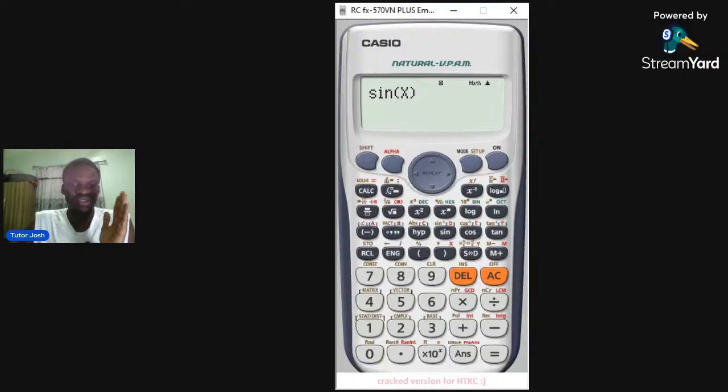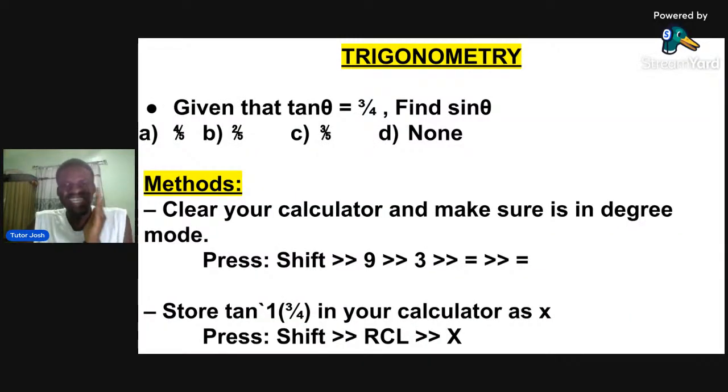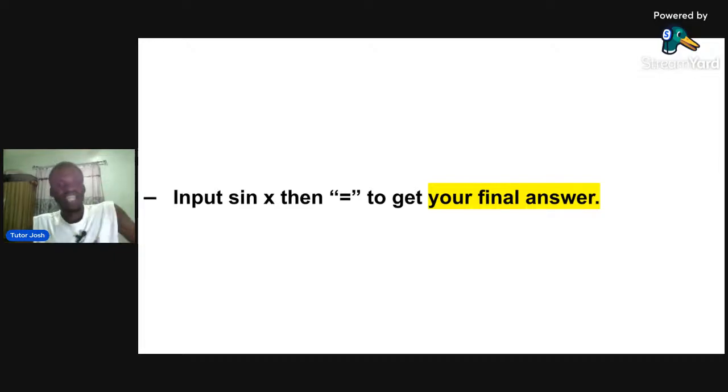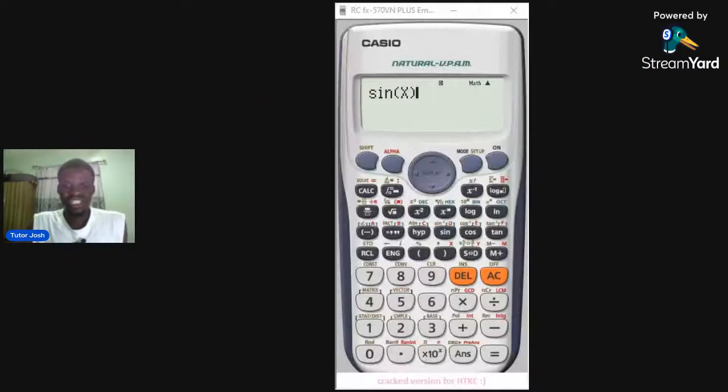The next method says you should input sine x, then equals to get your final answer. Okay? Most of all, these things are practice. If you can practice it every day before your exams, you will understand how to approach questions like this. I'm explaining it, but if I should see this in the exam, it's very, very easy for me to walk through.